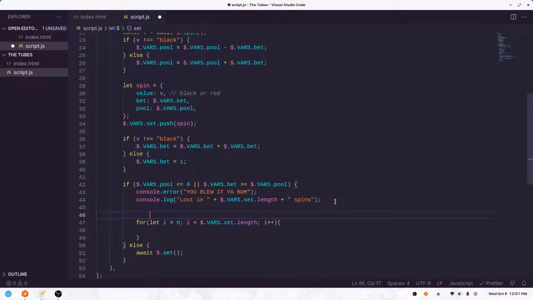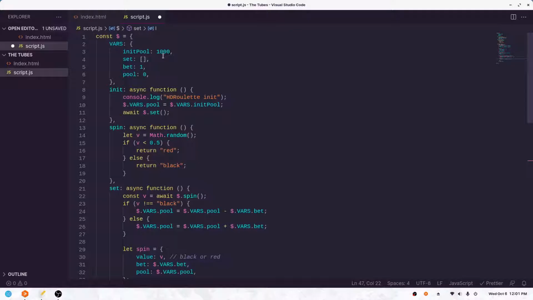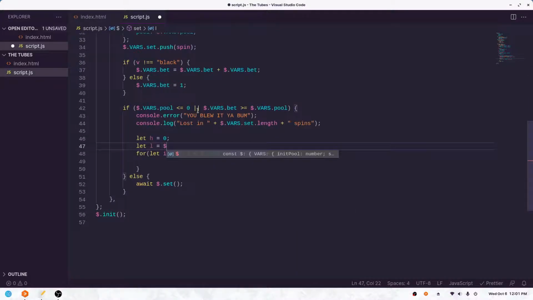Okay, I guess first what we need is a variable: let h equal 0. Let L equal... ooh, so when I set this up, I felt like I wanted to have an init pool. This is a great reason for it. So what we actually need to do is set this to the init.